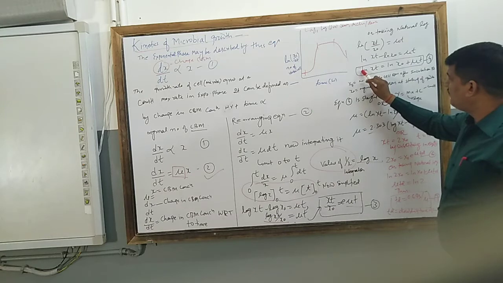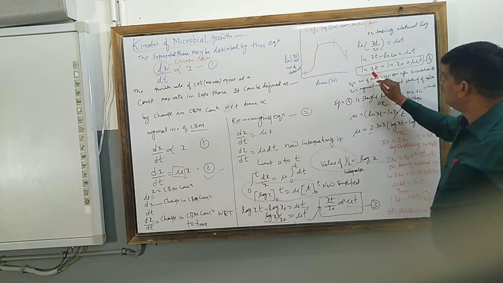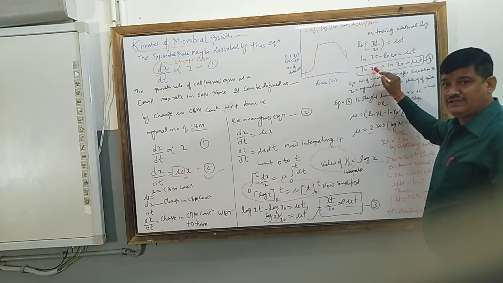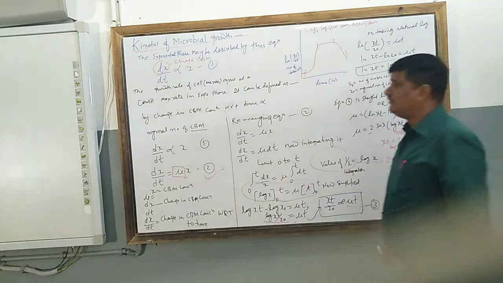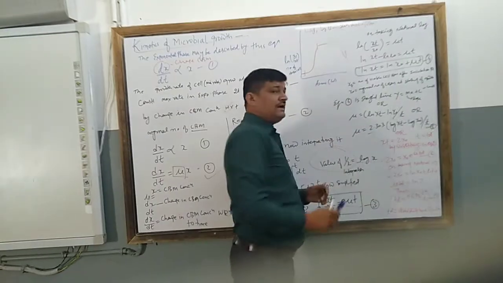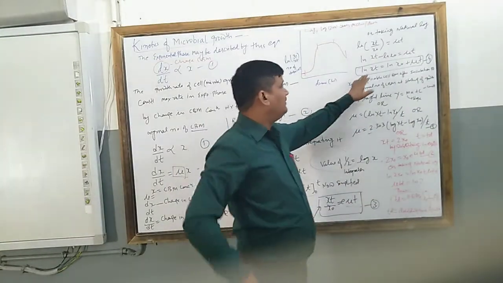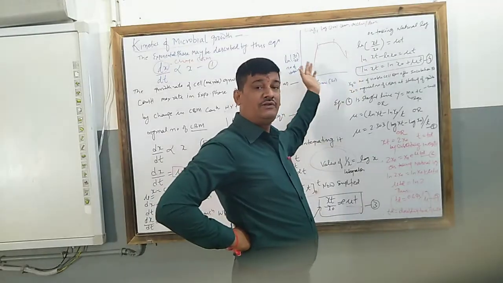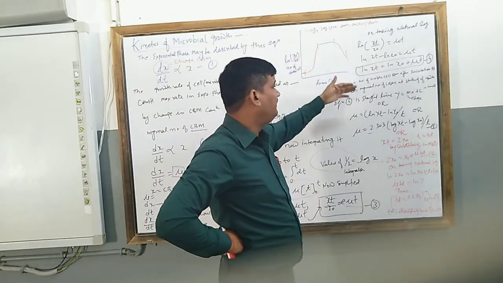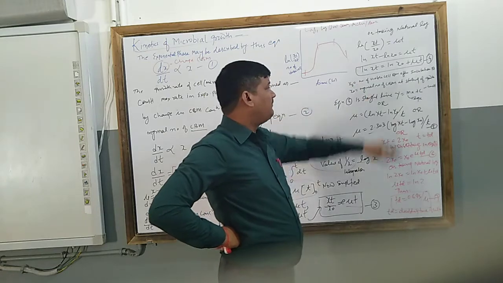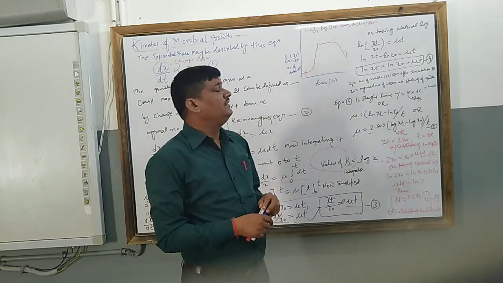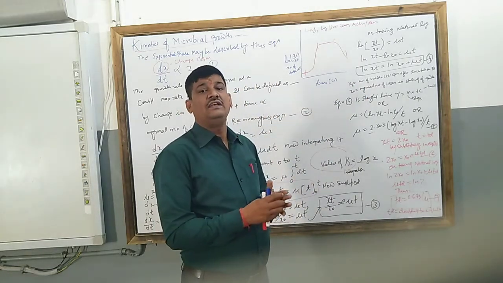Now what is this equation telling us? After the time period t, what will happen here? Initially the biomass concentration was x naught, and now it gives the number of viable cell biomass after the growth period, that is the incubation period.